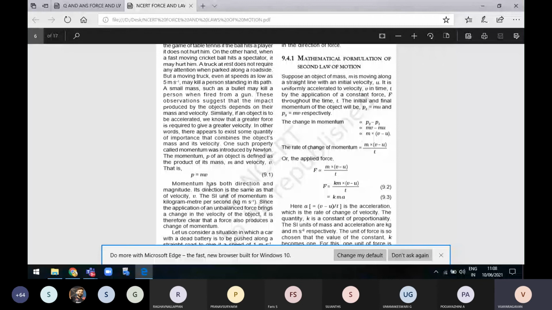So what is the second law of motion now? The second law of motion says that the rate of change of momentum of an object is proportional to the applied unbalanced force in the direction of force. It is the second law of motion. So for that you can take another example.